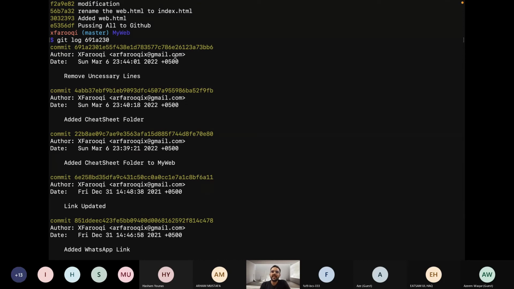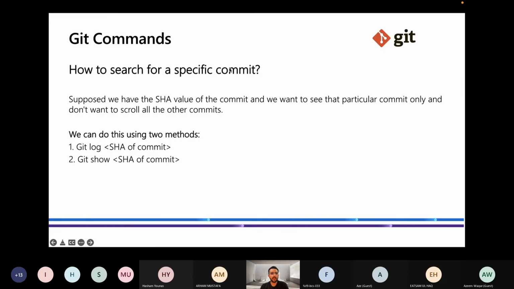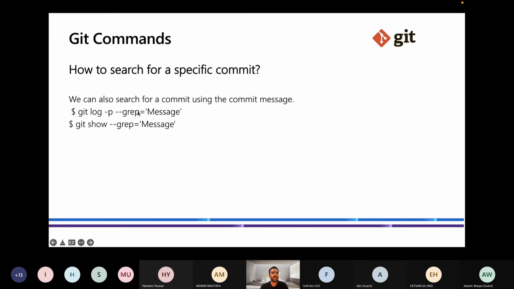Now some of you might say, okay, SHA is something good, but I only know the git commit message. I want to see the changes at that commit message. How can I see those changes? Basically there's another command for this. It is git log -p --grep=message. Here you will enter that message.